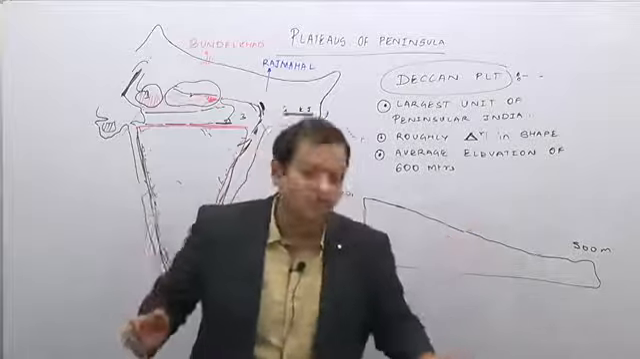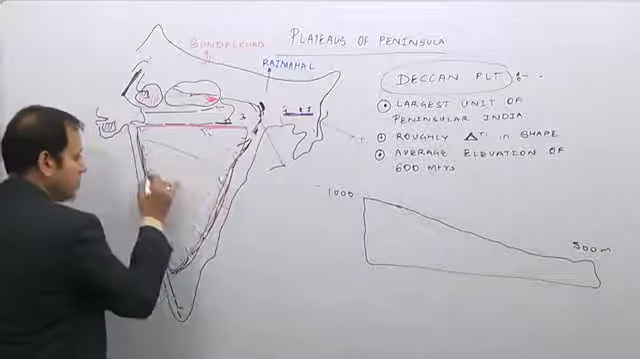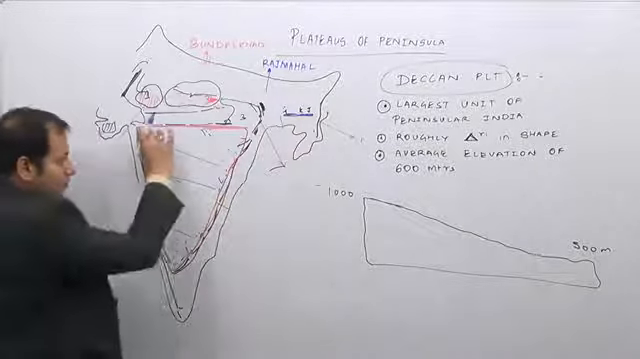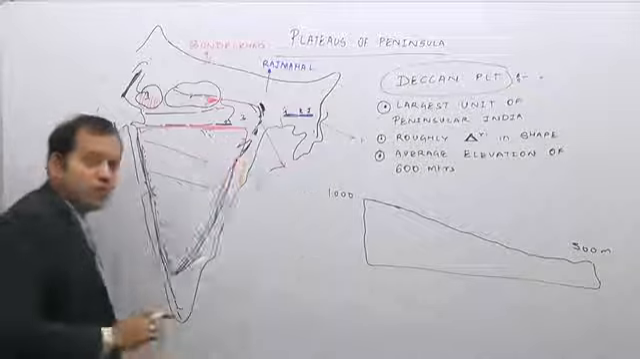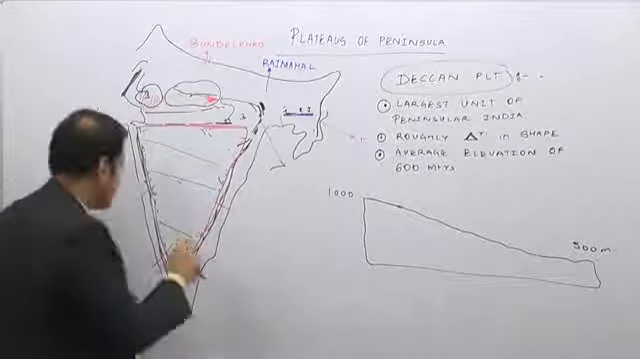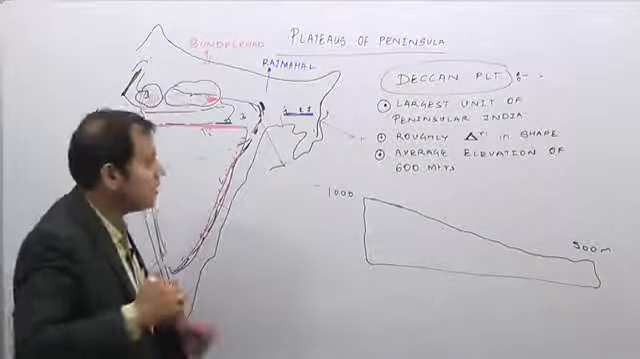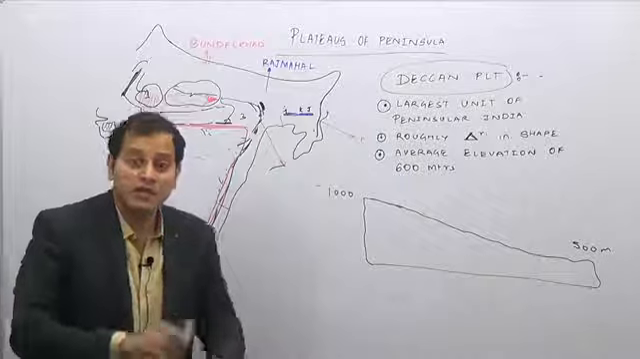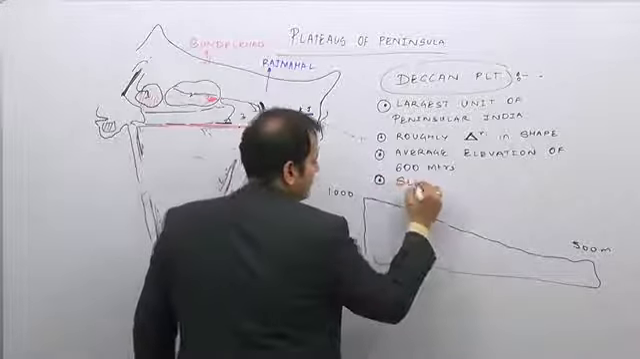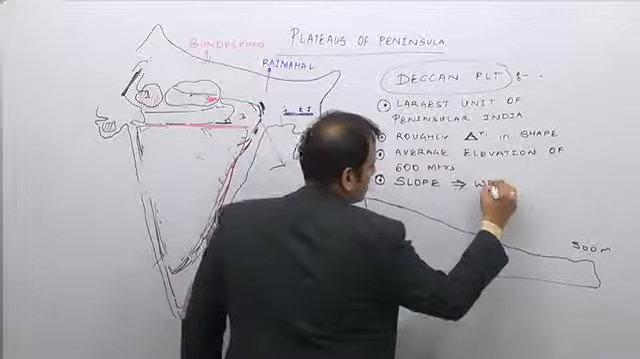Therefore, the major rivers of the peninsular plateau, Godavari, Krishna, Kaveri, how do they flow? They flow from west to east. So the Krishna flows from west to east. Kaveri flows from west to east. So the general direction: the average elevation is 600 meters, while the slope is from west to east.